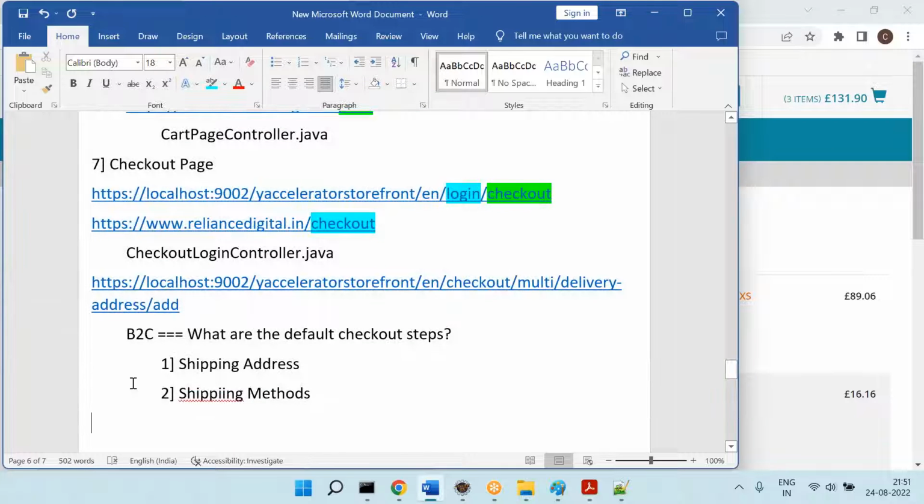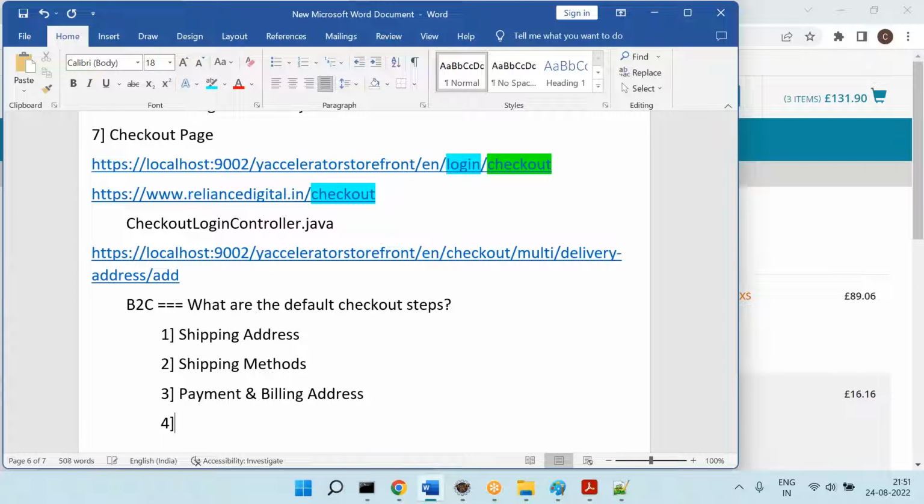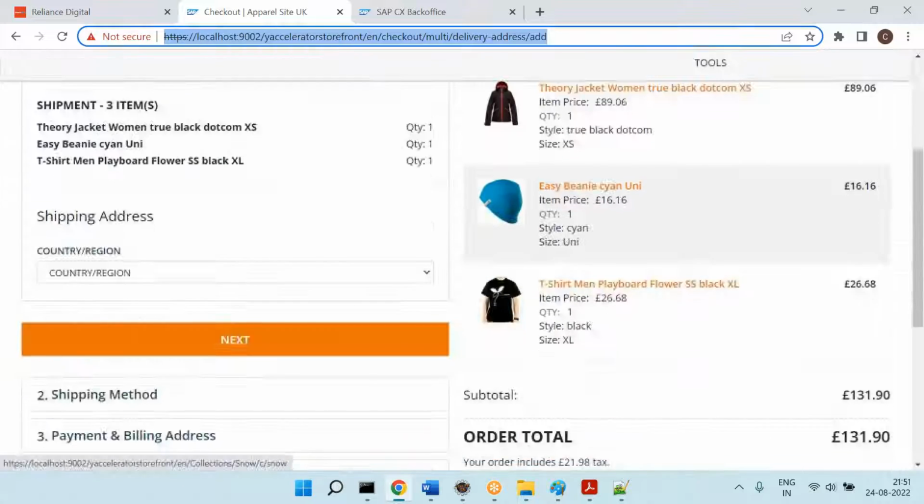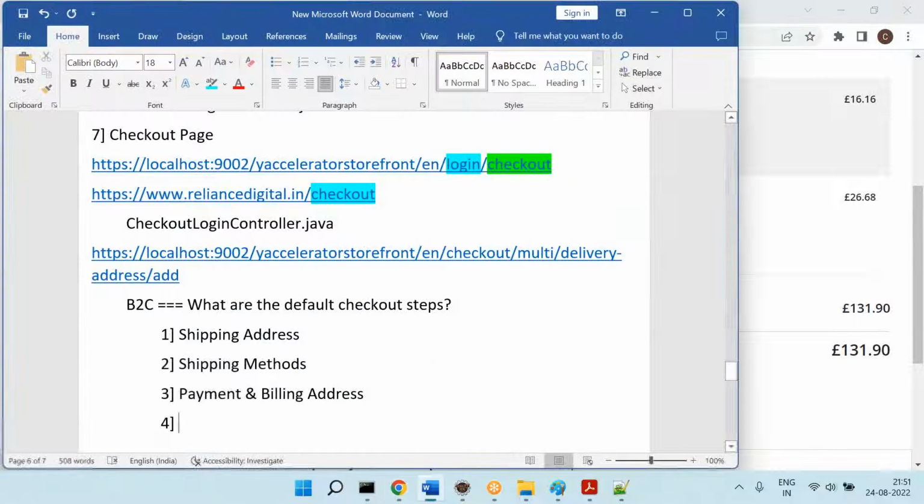What is the meaning of shipping methods? Whether you want fast delivery or normal delivery or premium. Let's say you place an order on Amazon. What kind of shipping methods do you have? You have premium, you have normal, like that, right? Similarly, you can select shipping methods. Then what is the third one? Payment and billing address. Whenever you do the payment, you also enter the billing address of that particular card, right? So that is what you have here, payment and billing address. Then finally you have a final review.